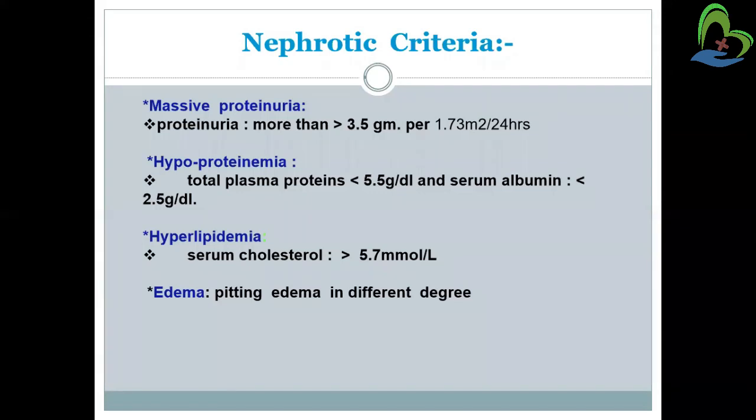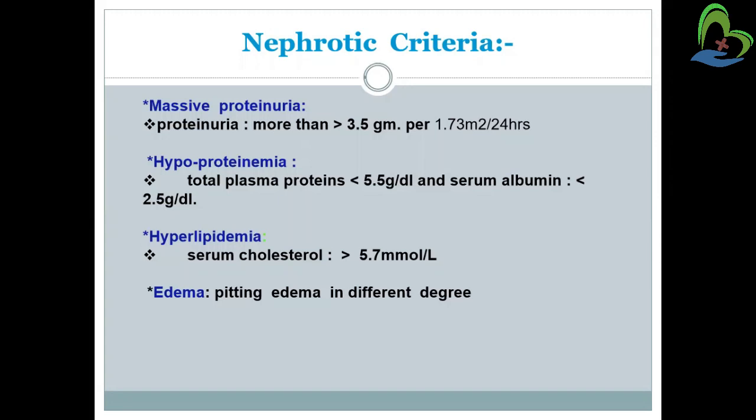And next we have discussed hypoproteinemia. That means there will be a deficiency of protein in the blood. Total plasma protein will be less than 5.5 gram per dl, and serum albumin will be less than 2.5 gram per deciliter. So there will be hypoproteinemia.